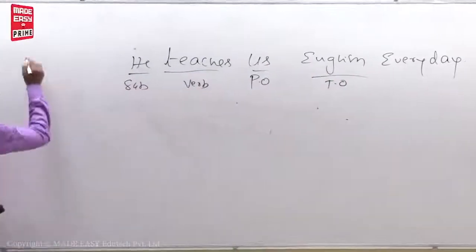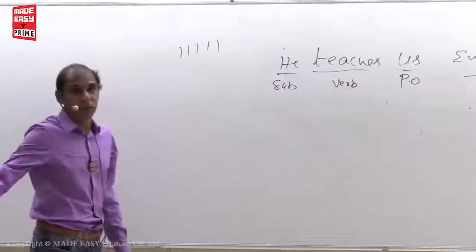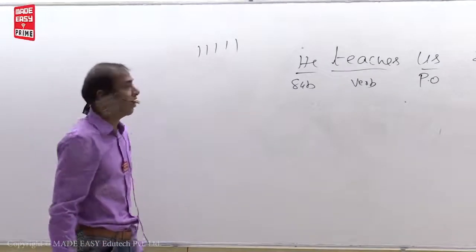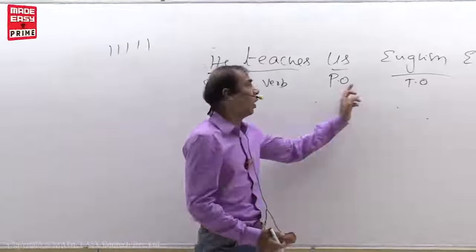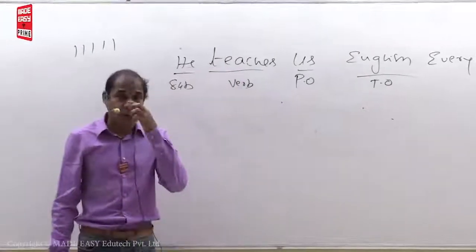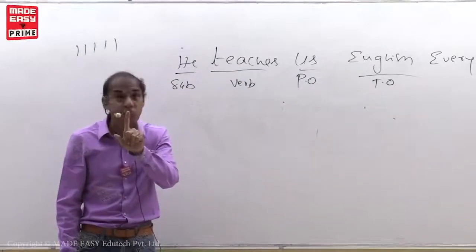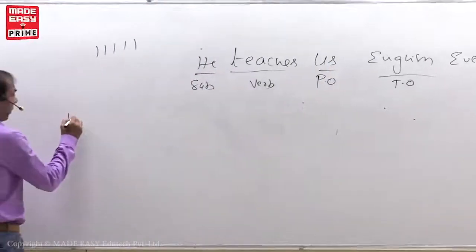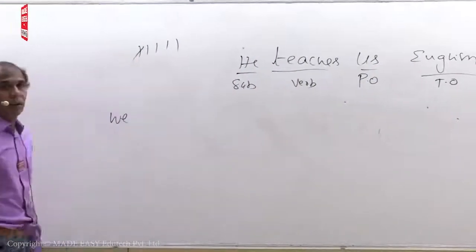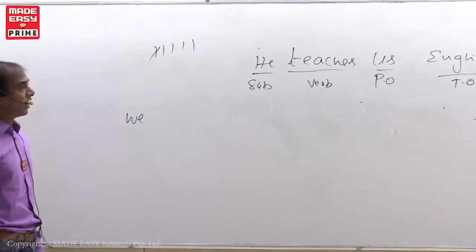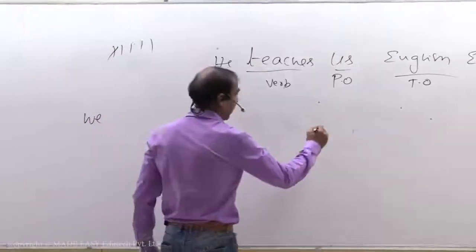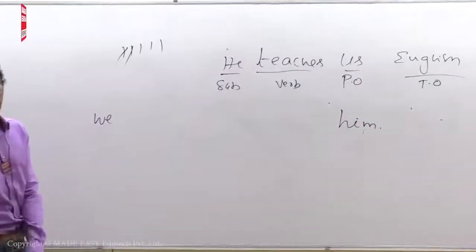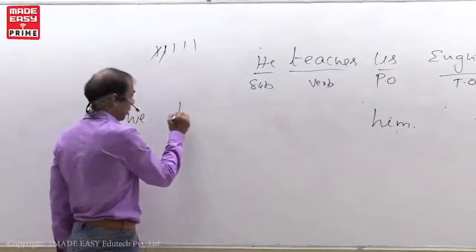Now leave it. 1, 2, 3, 4, 5. Right? Look at me. What is the first point? Put object in the place of subject. Here we have two objects. If we have two objects, what I told you, give preference to the personal object. This one. So, us changes to we. 2. Put subject in the place of object. He changes to him. Put V3. Teach, taught, taught.